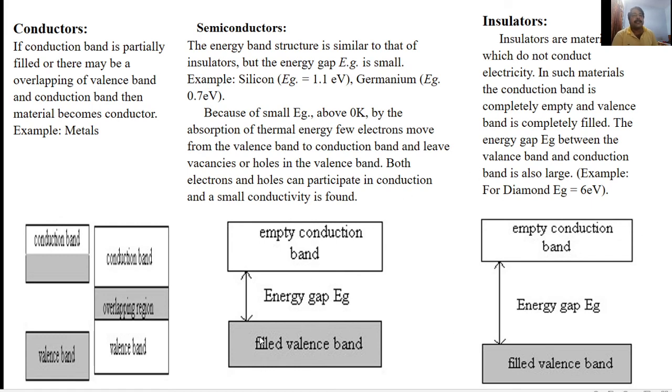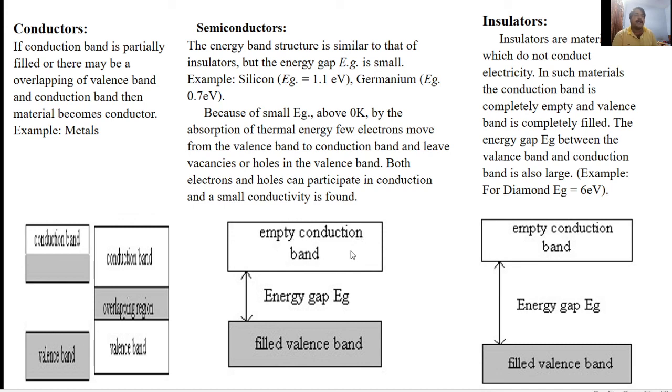As the temperature increases, electrons gain energy and jump from the valence band to the conduction band. In the conduction band they are called free electrons because there are a large number of energy levels, so the electrons are free to move. That constitutes the conduction in the conduction band.